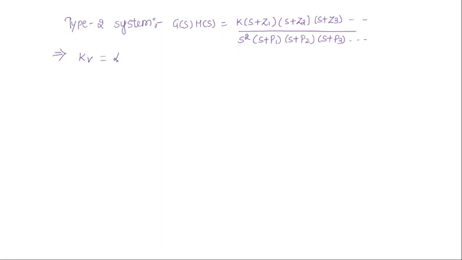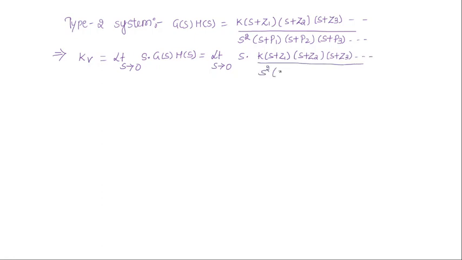What is Kv? Kv is limit S tends to 0, S into G of S into H of S. So substitute the G of S into H of S value here. Then Kv becomes limit S tends to 0, S into K into (S plus Z1)(S plus Z2)(S plus Z3) and so on, whole divided by S power 2 (S plus P1)(S plus P2)(S plus P3) and so on.